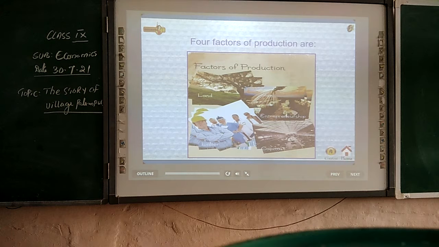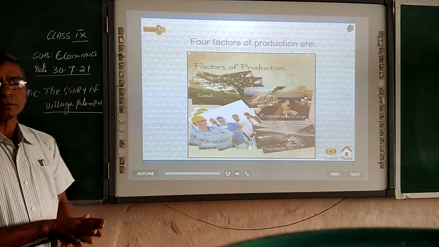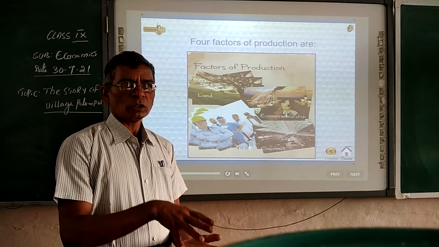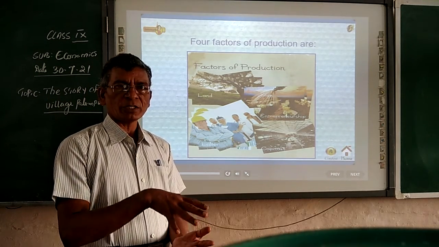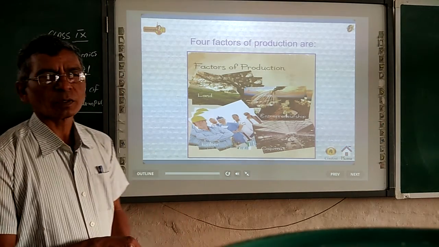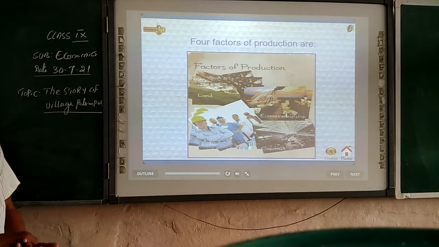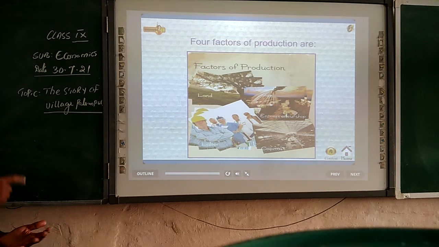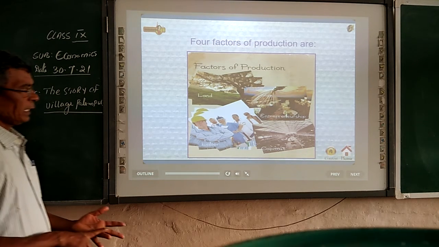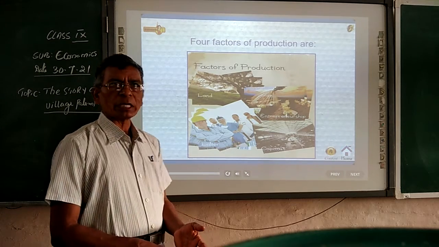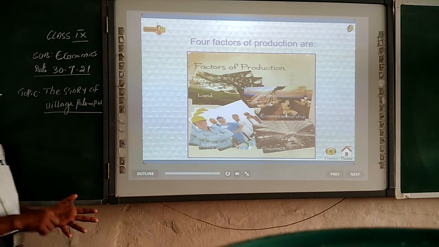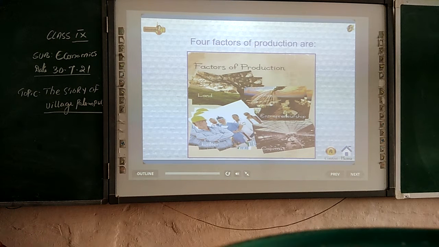Let us discuss each one of them in detail. All these factors are essential for production. They may ask you a question: what factors are essential for production? If you want to produce anything, we need four important factors: land, labor, capital, and entrepreneur, or human capital. These four factors are very essential for production.